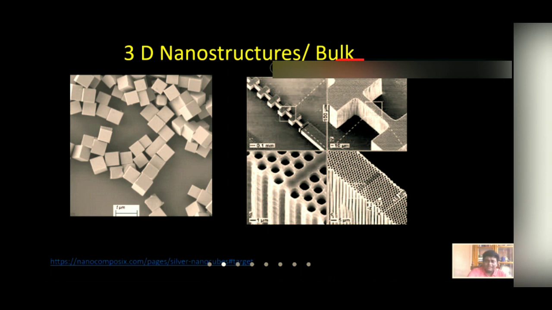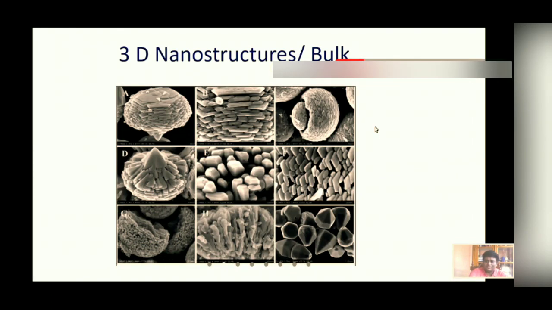Here are some examples, some fantastic zinc oxide nanoparticles reported by various researchers also. In these materials, no confinement effect is observed, so no quantization of energy, but still a little bit of change in the energy spectrum is observed owing to weak interaction. And the degree of freedom of the electron is obviously free in these nanostructures.